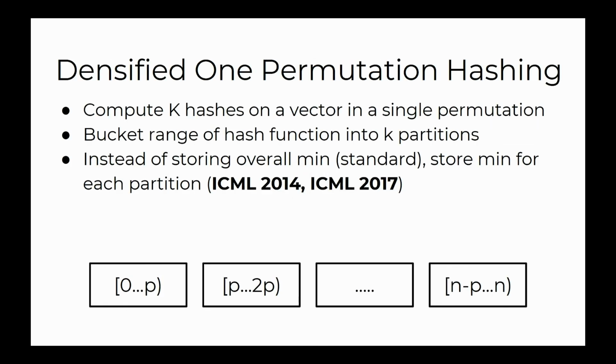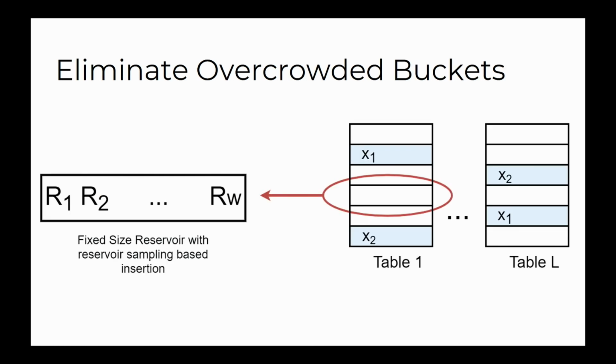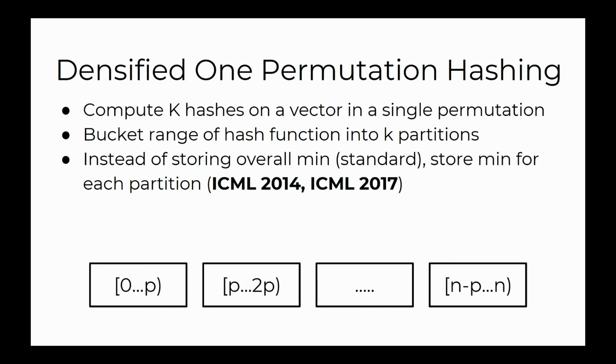And the way this works is you consider the range of the hash function, and if you want to compute k hashes, you bucket that range into k partitions, and then as you pass through the vector, instead of storing the overall minimum hash like you would for general min hash, you consider the minimum hash in each of the partitions. And thus, in one pass through, you have all the hashes you need. And this transforms the cost from the cost of computing hashes to just the cost of reading the vectors from disk, which is the new bottleneck.